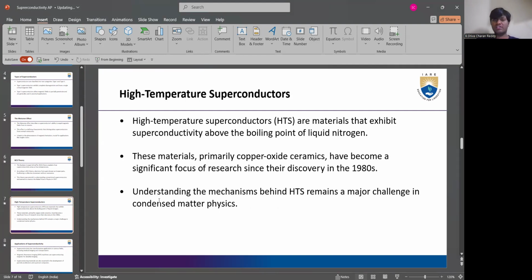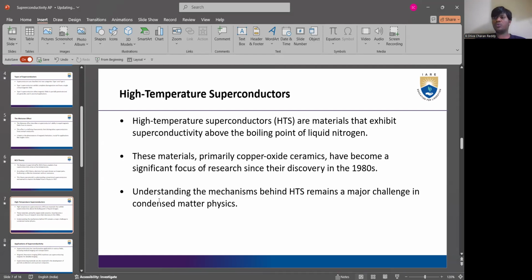Coming to high temperature superconductors, these are materials that exhibit superconductivity above the boiling point of liquid nitrogen. These materials, primarily copper oxide ceramics, have become a significant focus of research since their discovery in the 1980s. Understanding the mechanisms behind high temperature superconductors, or HTS, remains a major challenge in condensed matter physics. Generally, superconductivity occurs at low temperatures below the critical temperature, but these high temperature superconductors are different, and are mostly above the boiling point of liquid nitrogen.